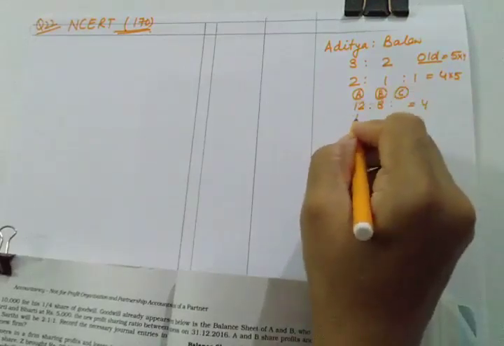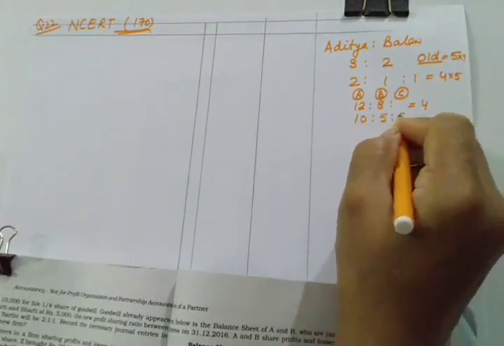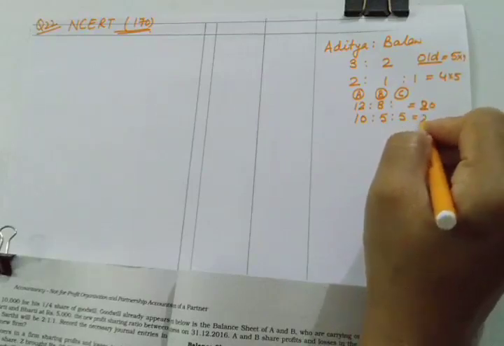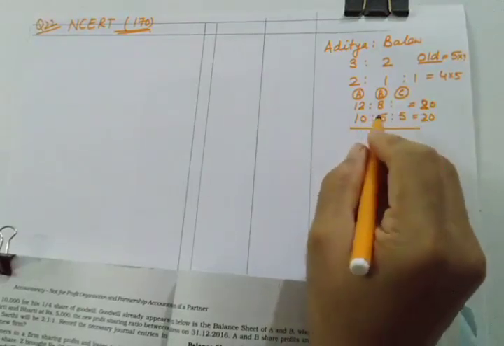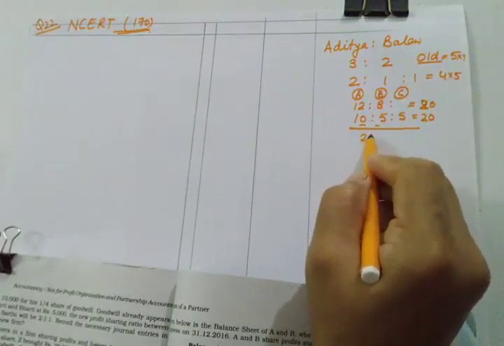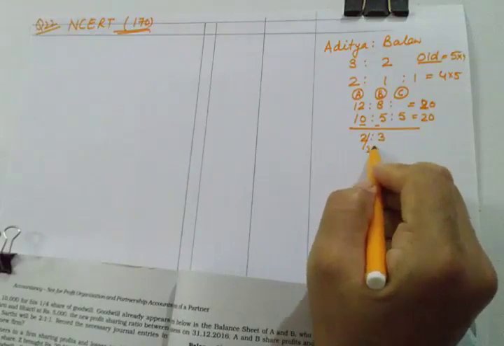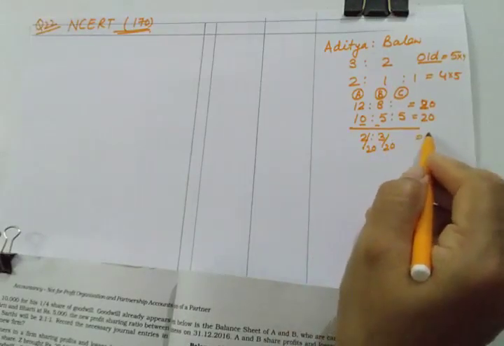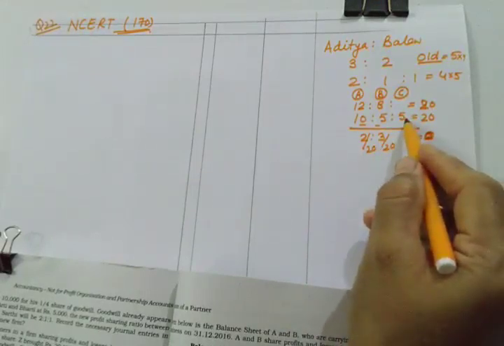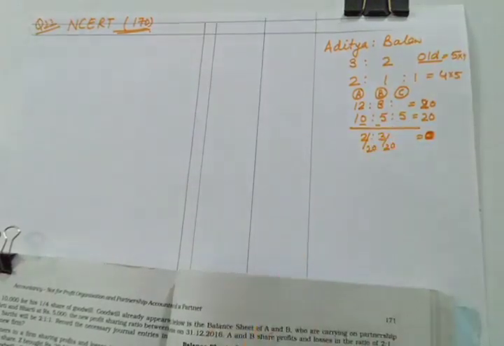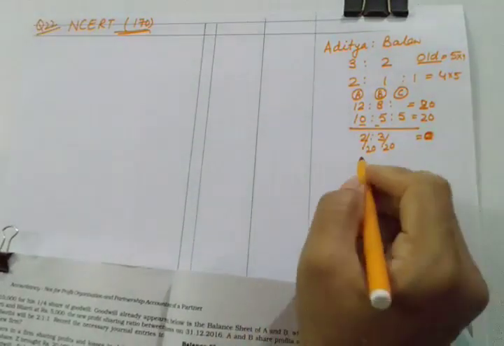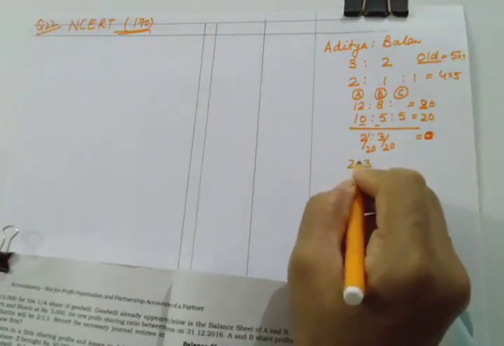And this ratio will become 10:5:5. So this is 20 and this is also 20. But if you deduct, this will be 2:3 or 2/20 and 3/20. You can check also. How to check? The total of this has to be equal to the new partner's share. Yes, it is coming to the new partner's share. It means their sacrificing ratio is 2:3.